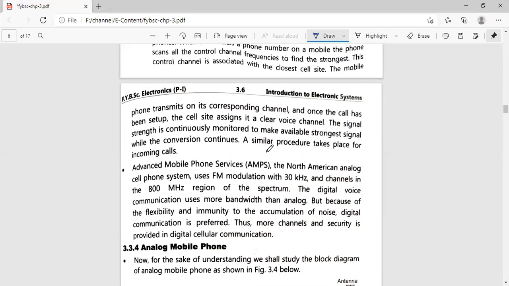More channels and security are provided by the digital communication system. Security as well as more channels are also provided in digital communication. So if we compromise on one factor, that is bandwidth, we can have multiple advantages. Okay, hope you guys are clear with the concept. If not, just let me know, and I'll explain this again.